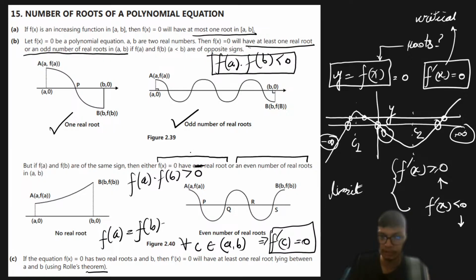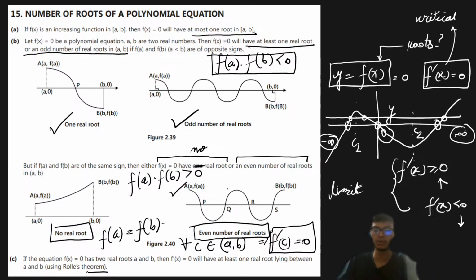So this should have either no real root or an even number of real roots, which you can see from the graph over here. If the functional values at the endpoints of the graph are positive, then I am going to have either no real root or an even number of real roots. I hope this part is clear to all of you.